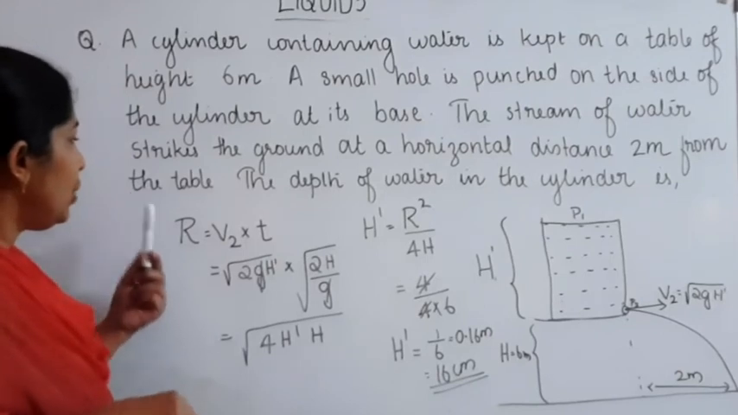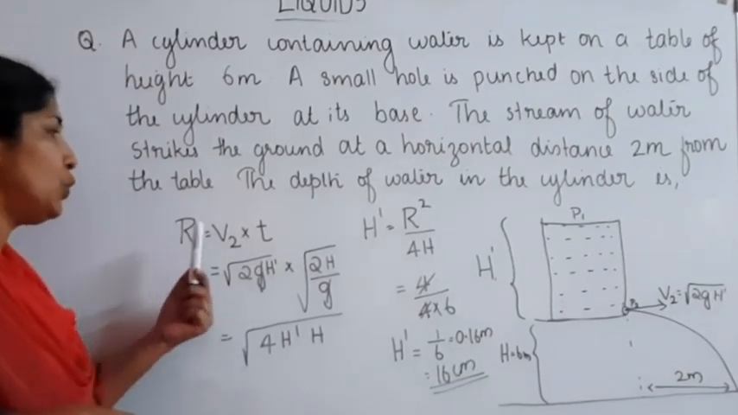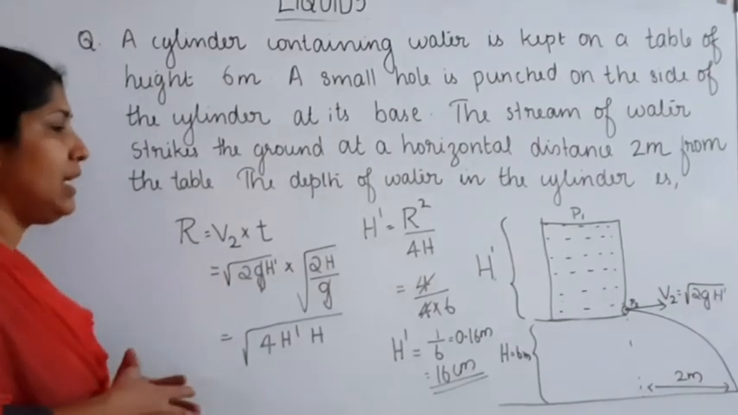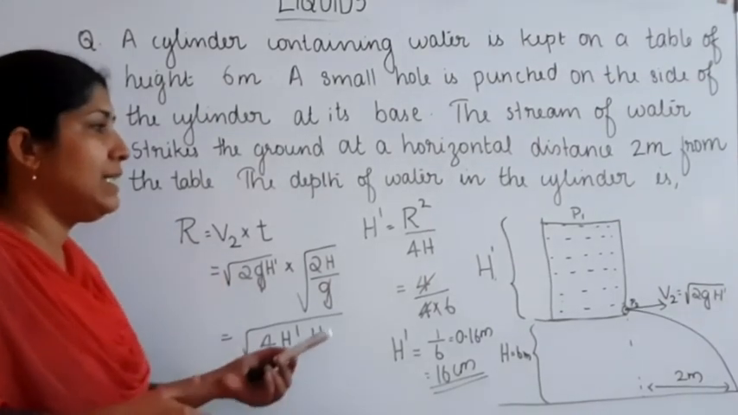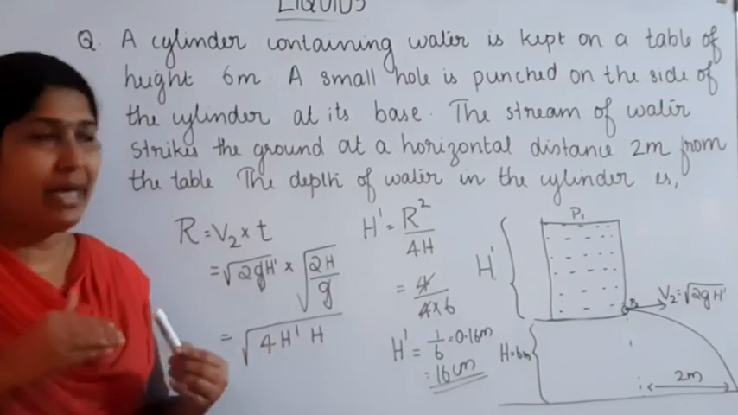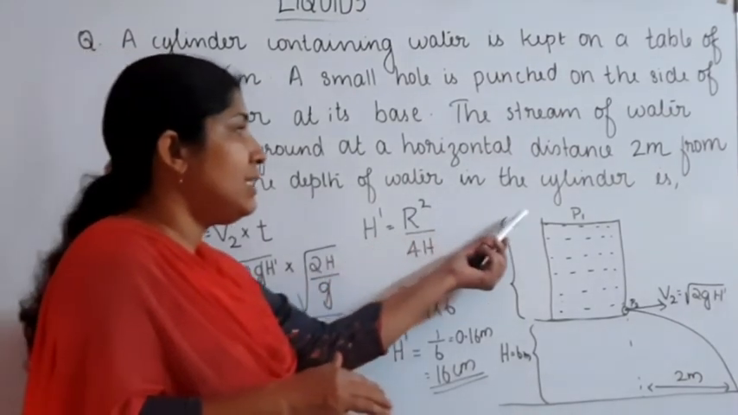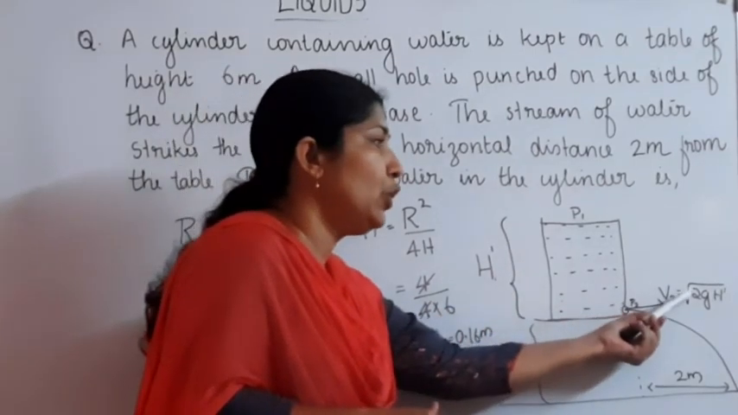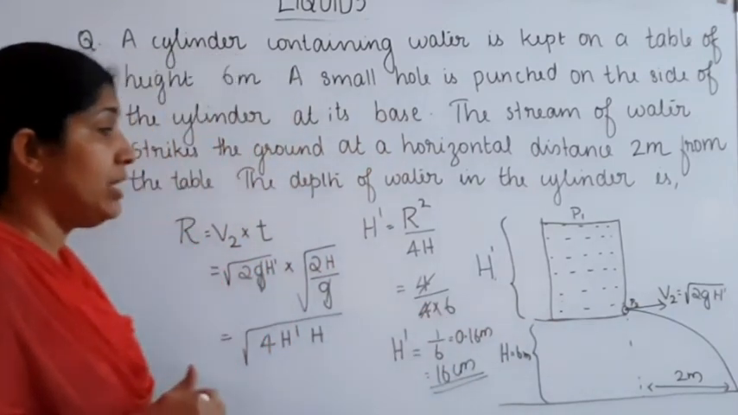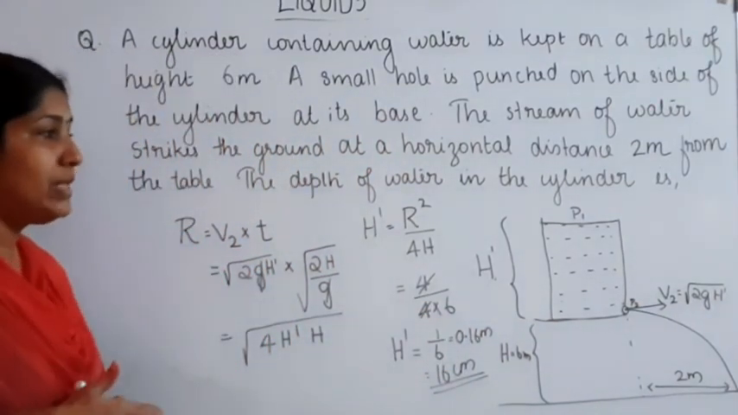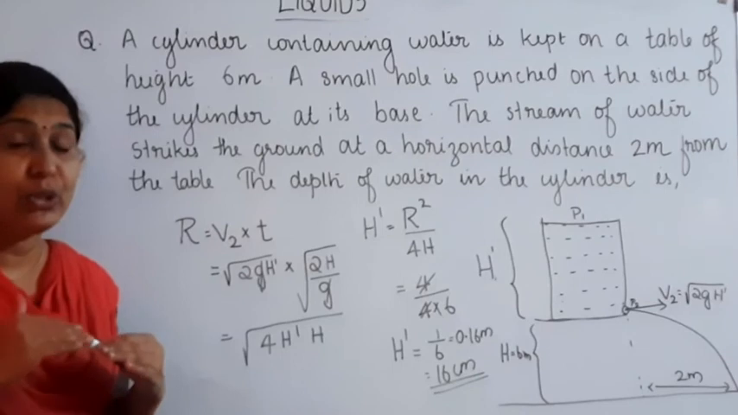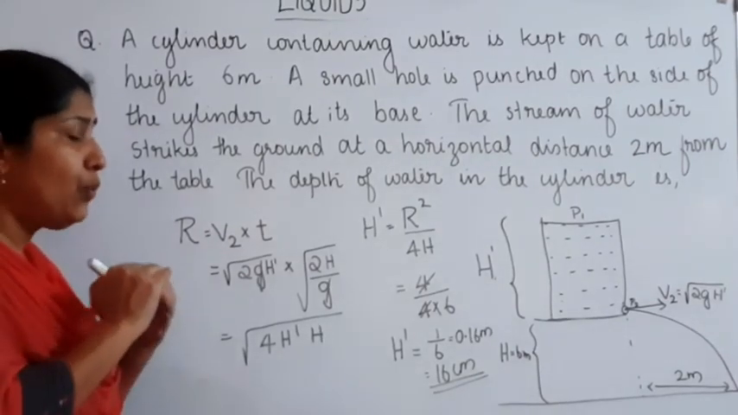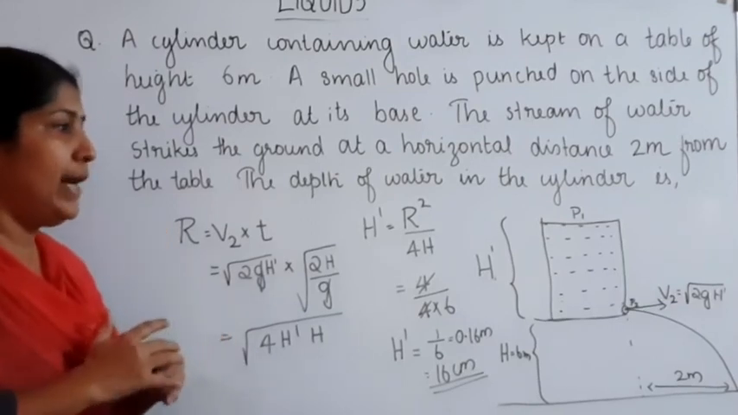Here we can use the equation range R is equal to V2 into T. V2 is the velocity of efflux. We know that the equation for the velocity of efflux is equal to root of 2G into H dash. H dash is the depth of the water in the cylinder. V2 is equal to root of 2G into H dash. That equation is very important. That velocity is also known by the name velocity of efflux, the velocity with which the water flows out from the narrow opening.